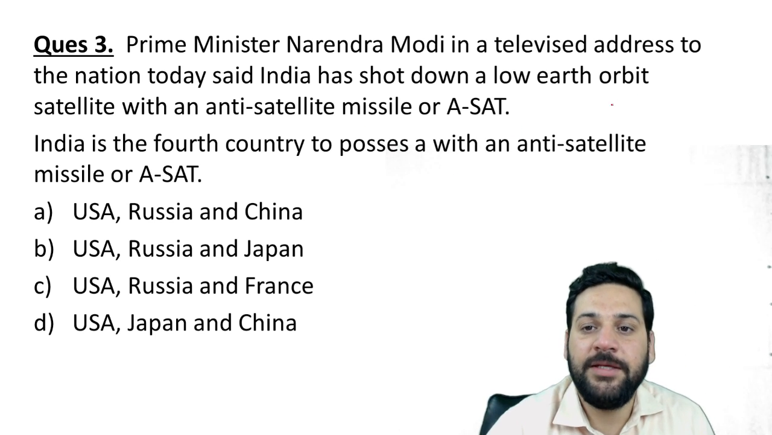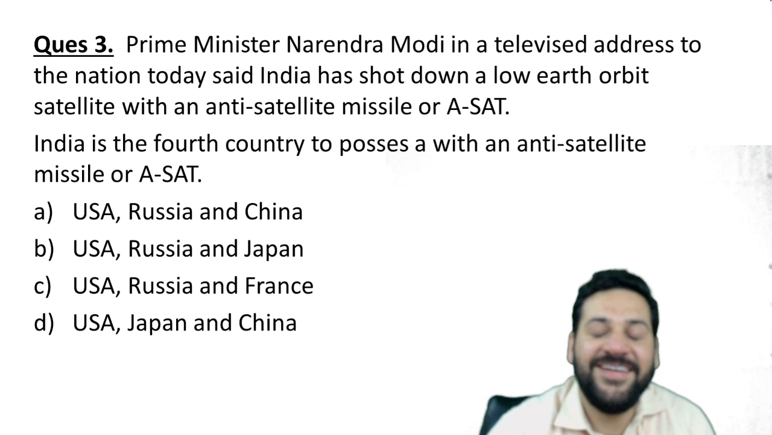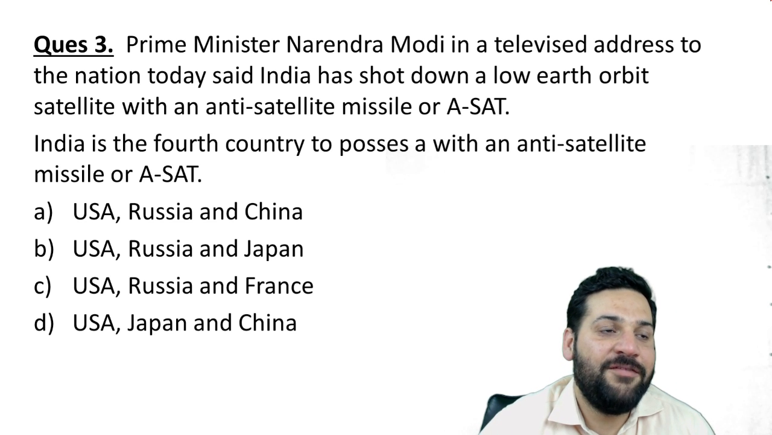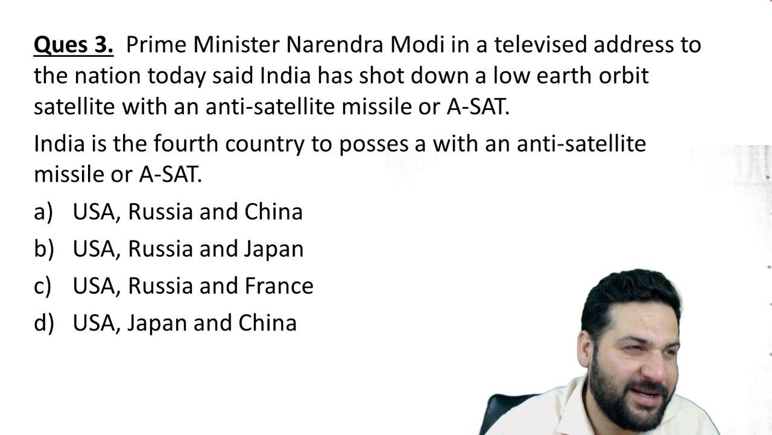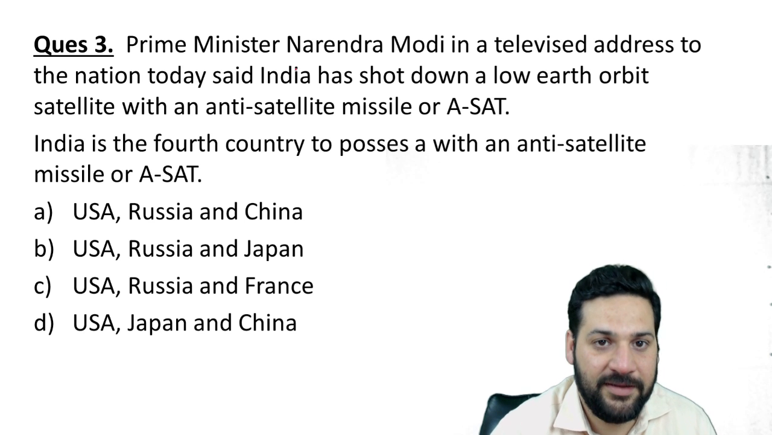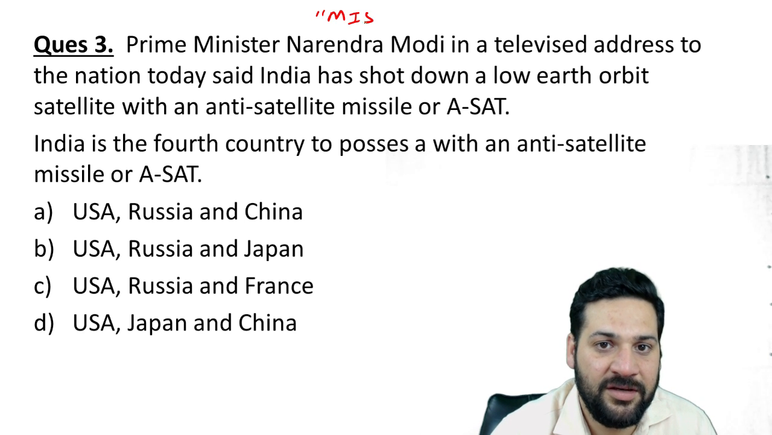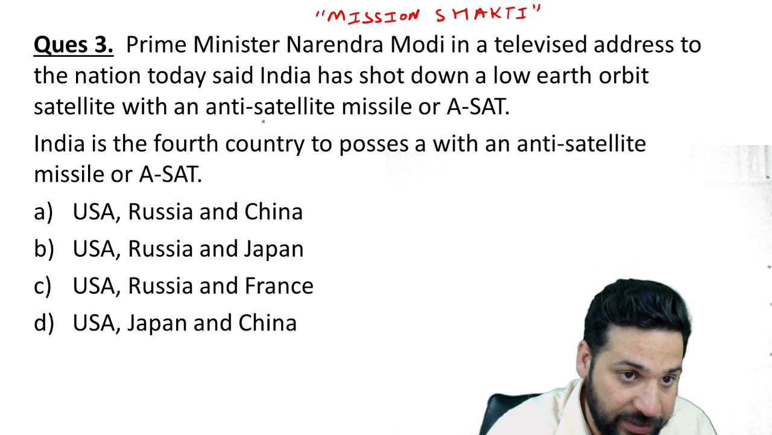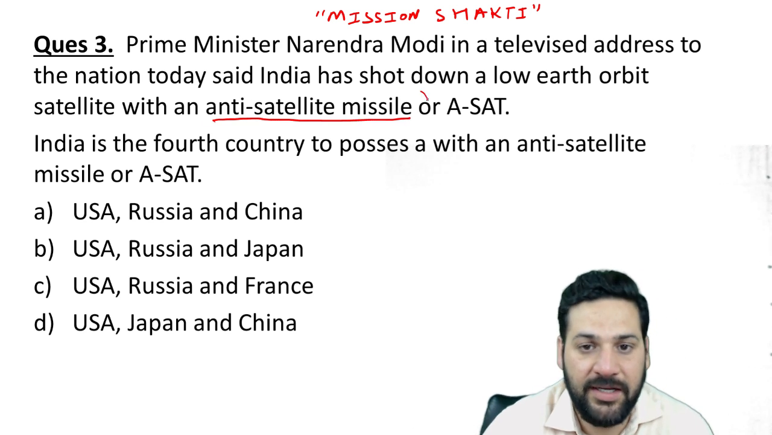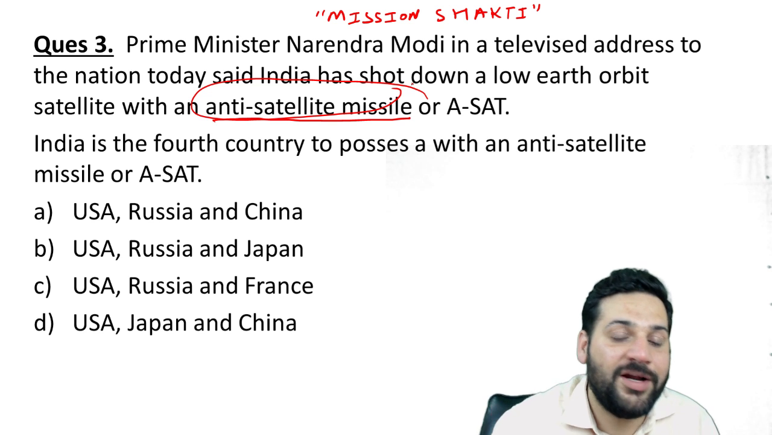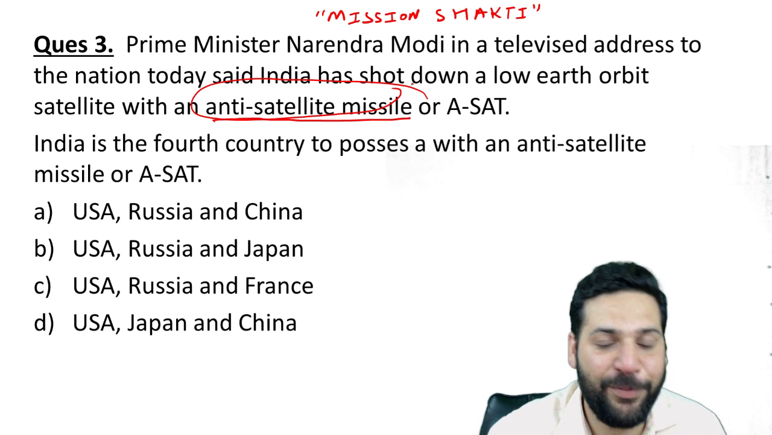Prime Minister Narendra Modi's tweet today surprised everybody, and everybody was in front of their televisions at 11:45 today, right? So according to Mission Shakti, now India is the fourth country with anti-satellite missiles, right? They can shoot down a low Earth orbit satellite. India is the fourth country to possess this. This is a moment of pride for India.